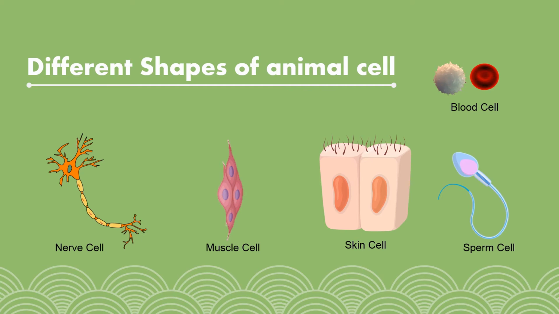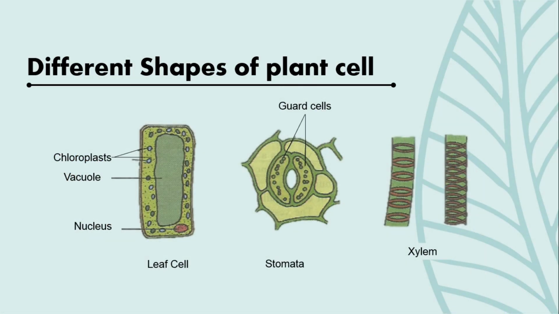So do all cells look alike in shape and size? Well, the answer is no. If we observe cells from a single region, we see that all cells are of the same shape and almost of the same size. However, if we observe cells from other parts, cells vary in shape and size. It varies in shape and size in different organisms, and it varies in shape and size in different parts of the same organism. If we have a look at these figures, it shows cells from different parts of a human body. And in these figures, cells from different parts of a plant body.